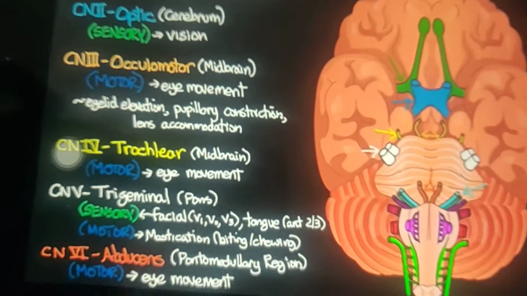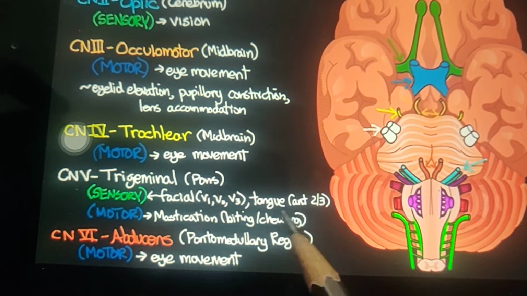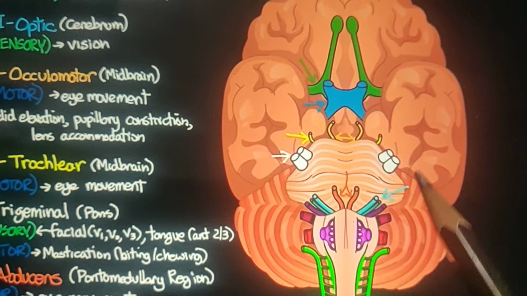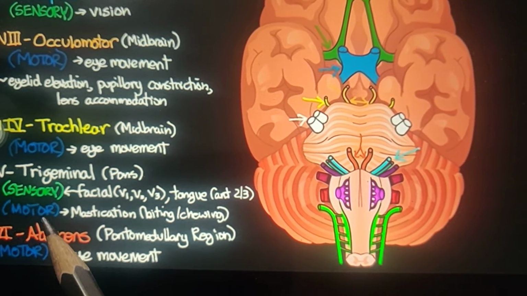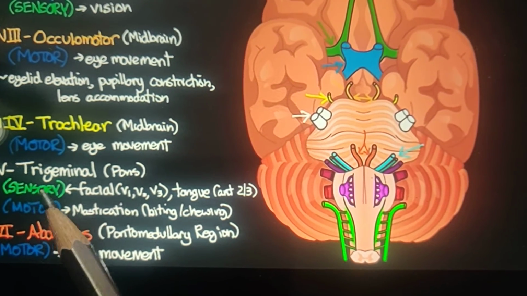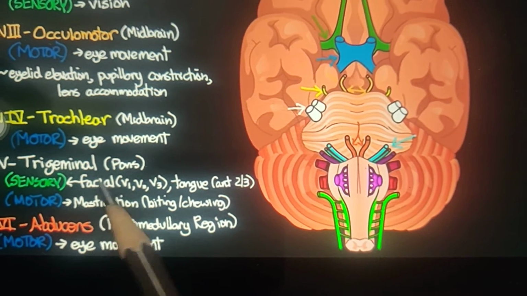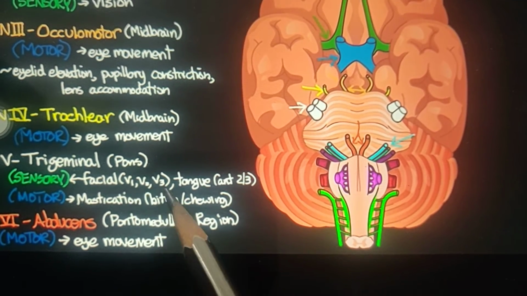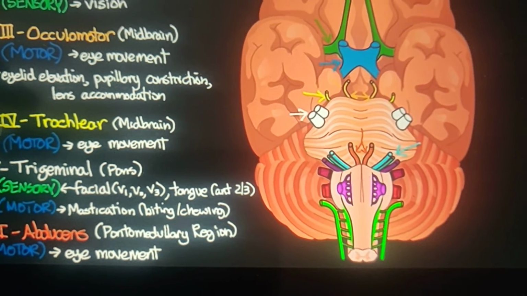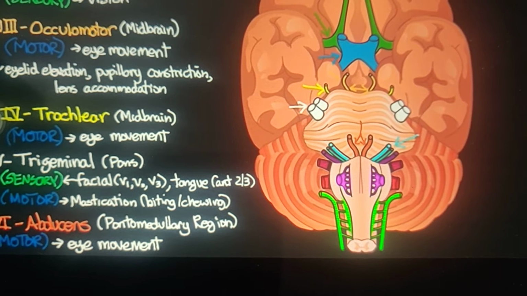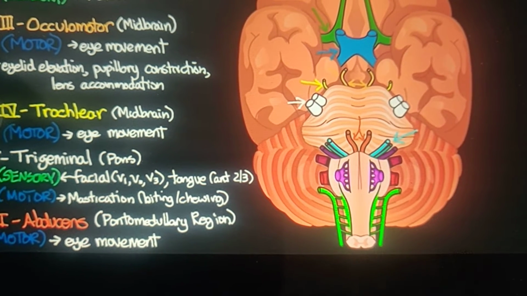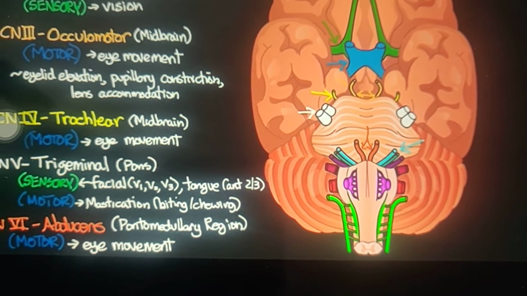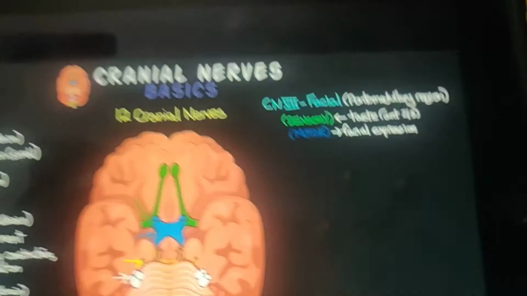Understood, guys? So that is the fifth one, the trigeminal, obtained from the pons region, having both sensory and motor nerves. Inside sensory, it serves three regions, V1, V2, V3. V1 is the upper region of our face near the eyes, then the maxillary region and the mandible region, V2 and V3. And next comes our